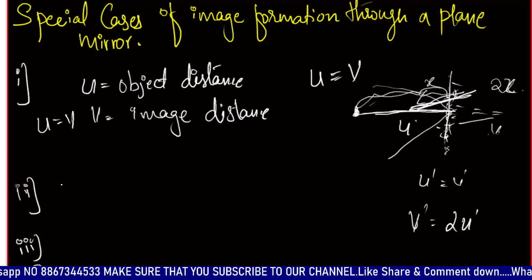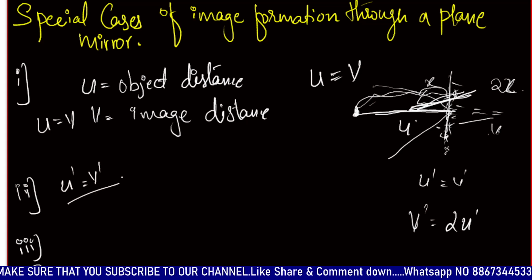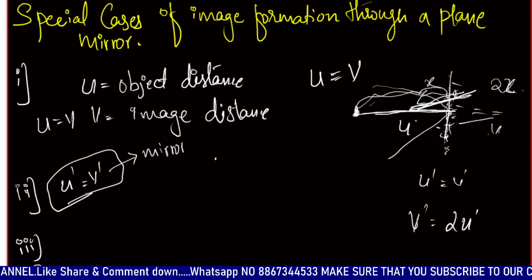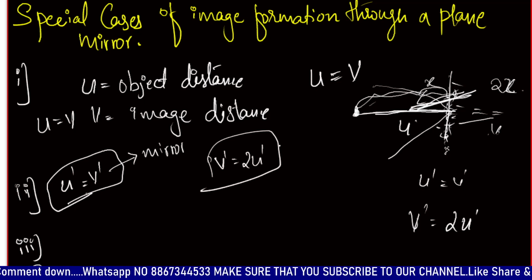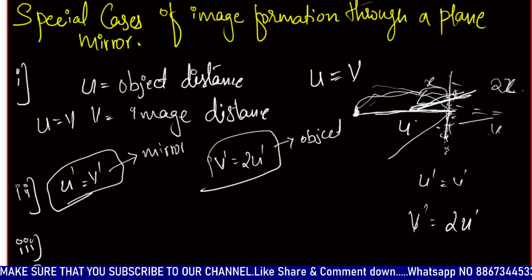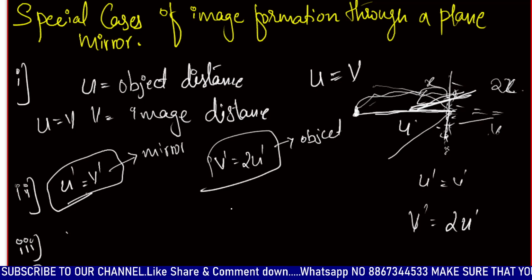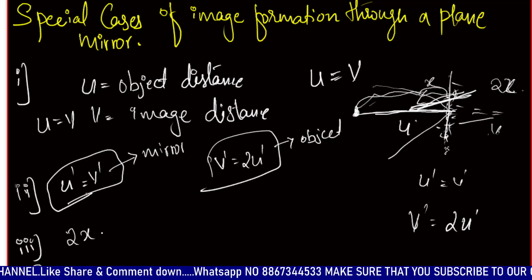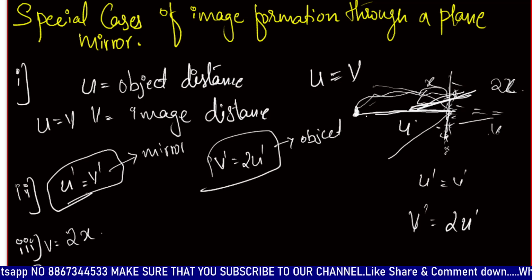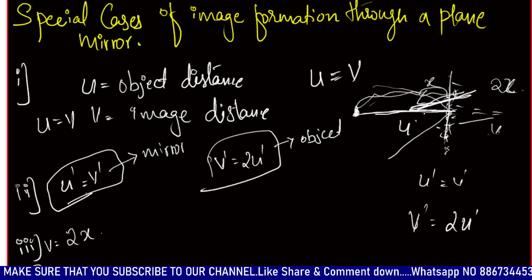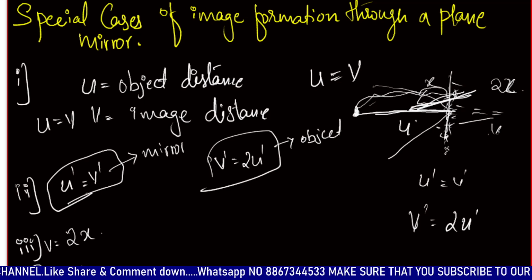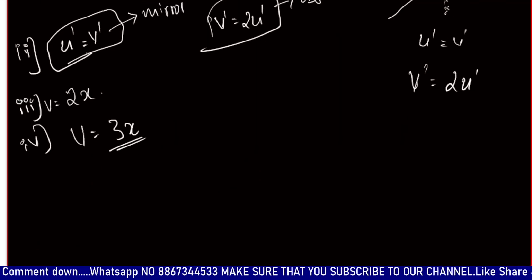Here u is equal to v, and u dash is equal to v dash when considered with respect to the mirror, and v dash is equal to 2 times u dash when the speed is considered with respect to the object. If the mirror is moved by a distance x, the image moves 2 times x. If both object and mirror are moved, the image moves 3 times the distance x.